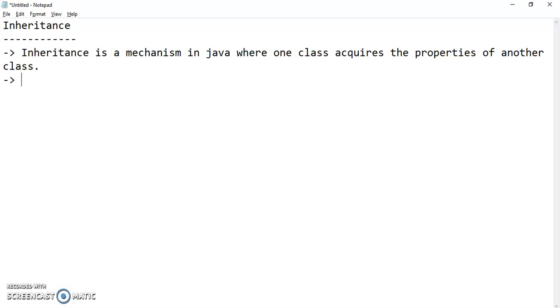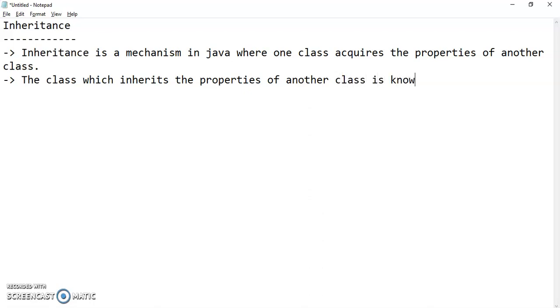Second point, the class which inherits the properties of another class is known as child class or subclass or derived class.